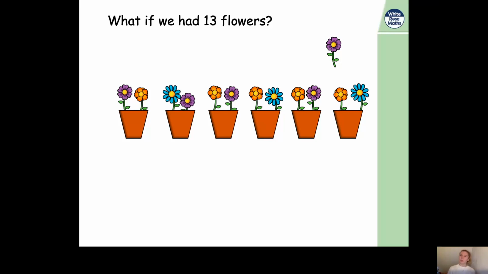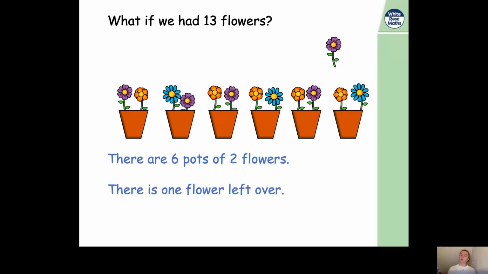Okay, so last time our 12 flowers were grouped equally into 6 pots, but with 13 flowers, you can't group them equally into pots of 2 because it's an odd number. There'll always be 1 left on its own. So there are 6 pots of 2 flowers, and there is 1 flower left over, that poor little flower all on its own.